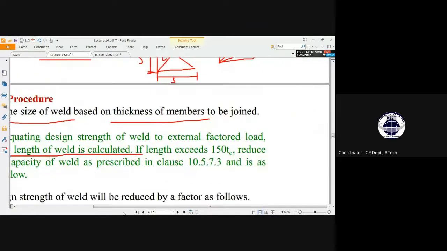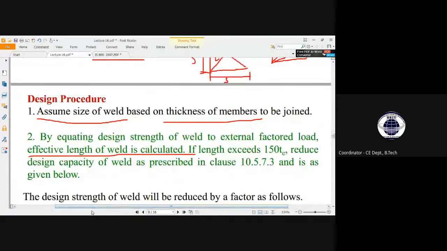I will go into the details of evaluating effective length during the problem solving session. If the length exceeds 150 into TE, meaning 150 times the throat thickness, reduce the design capacity of weld as prescribed in clause 10.5.7.3. Let's get into this clause.